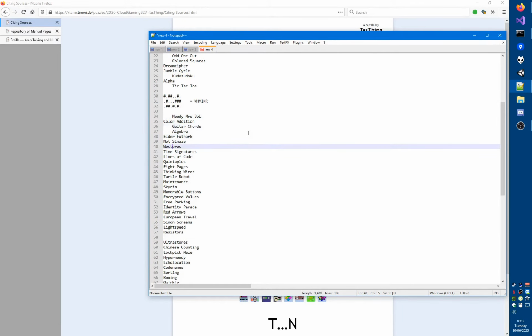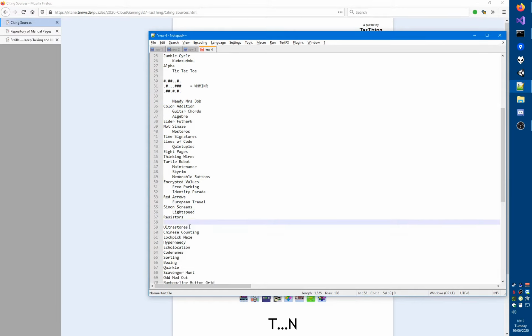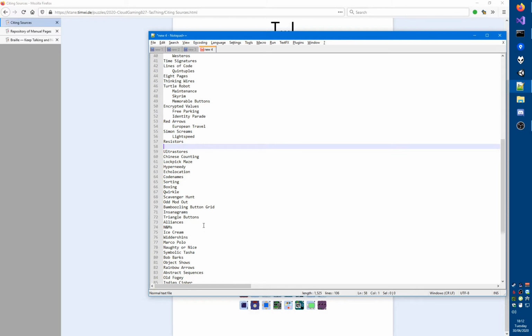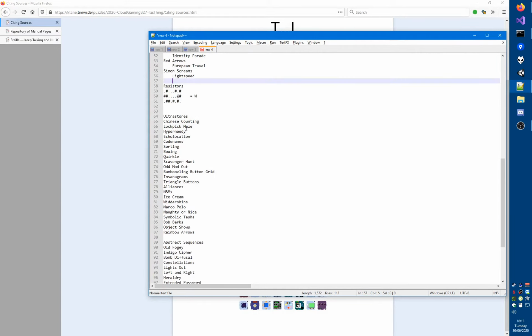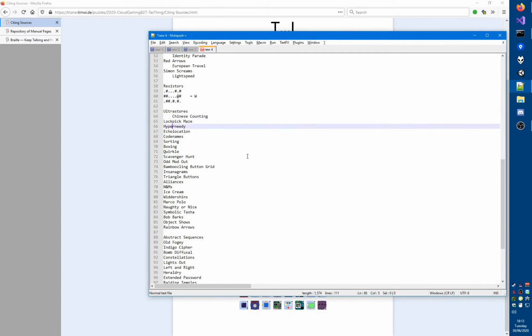Okay, so I can be pretty sure at this point that it's not going to be Braille at all. So we have these, and then we have free parking, identity parade, European Trail Lightspeed, adjacent letters, rules, presumably. All right, so the next group ends with the one after object shows. Rainbow arrows, that's what it was called. Okay. So let's see. These are the ones that I identified, and those would be that.